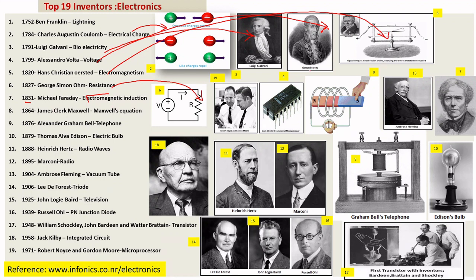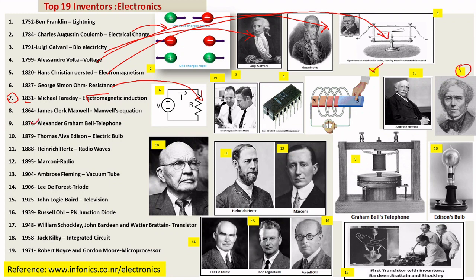I have just given random pictures, but for your understanding, I have given numbers to link with these serial numbers. Okay, 7, here you have a 7, Michael Faraday. In 1864, Professor James Clerk Maxwell invented the Maxwell equations.